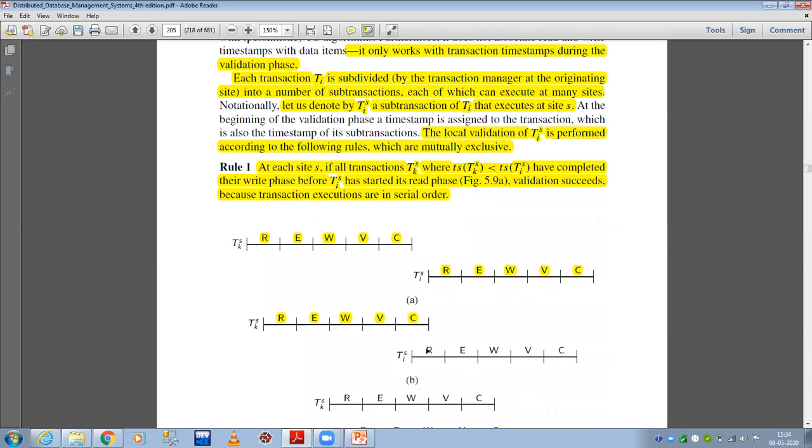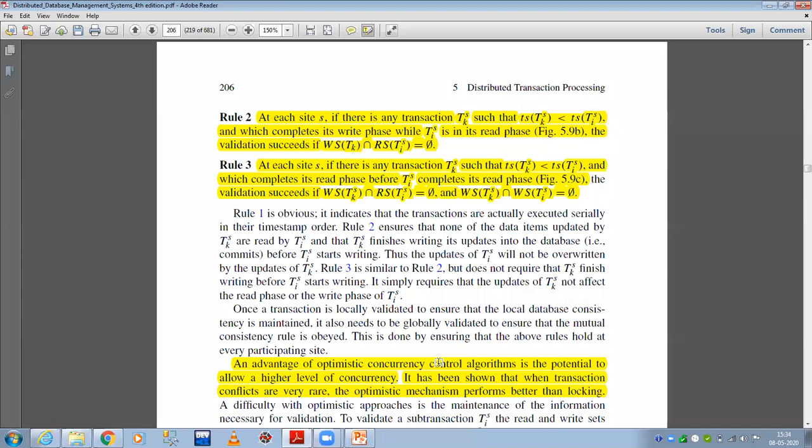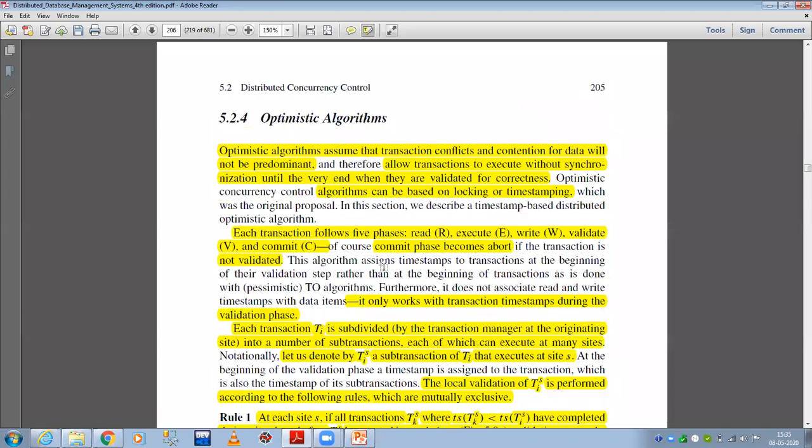The write set of TK and the intersection with the read set of TIS should be 5, and the transaction timestamp of TKS is less than the timestamp of TIS. Is it clear? Just go to the previous page, B part, figure.